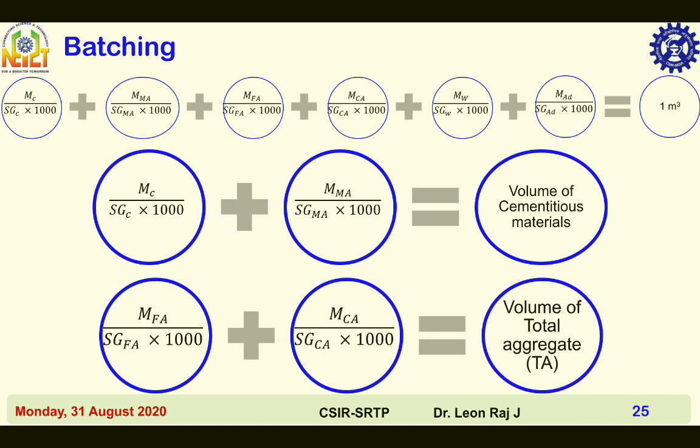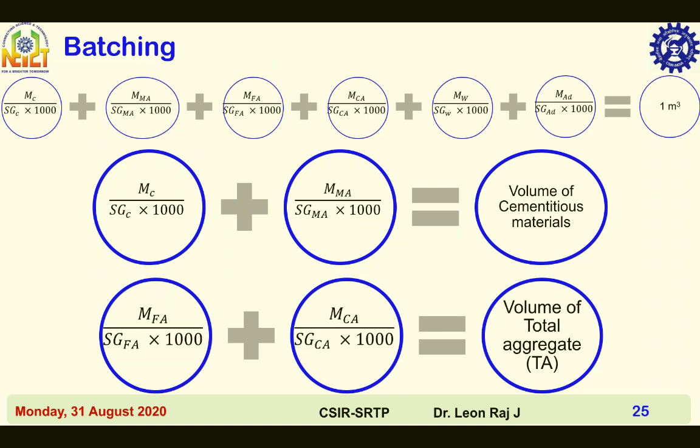Formulas for finding volumes of different ingredients of concrete are given here. Volume of cement is equal to mass of cement mc divided by specific gravity of cement sgc into 1000. Here the density of water equals 1000. Next, volume of mineral admixture equals mass of mineral admixture mma divided by specific gravity of mineral admixture sgma into 1000.